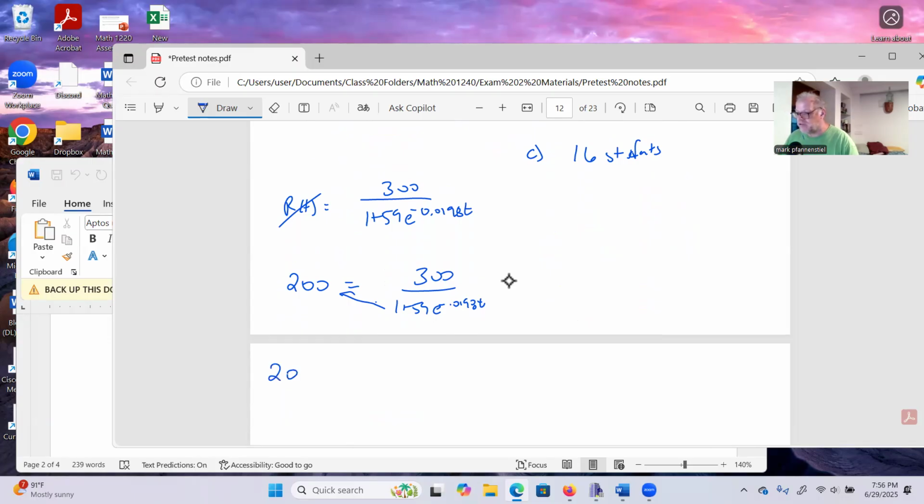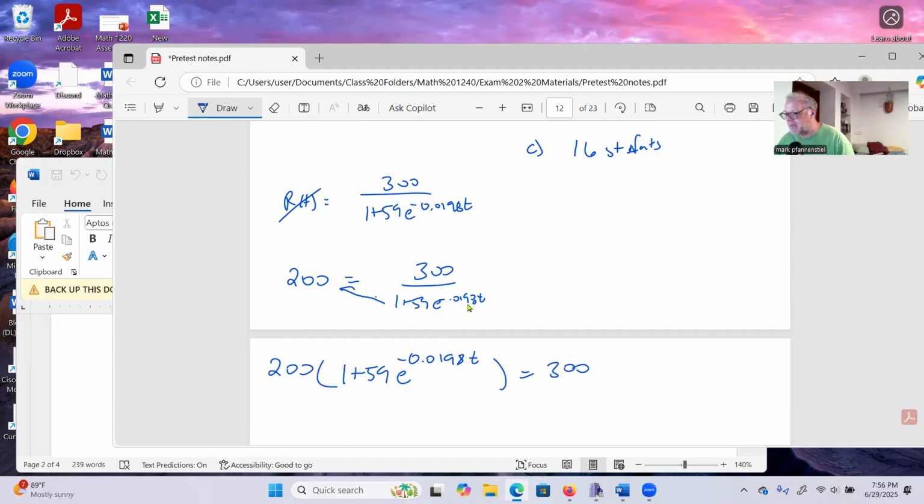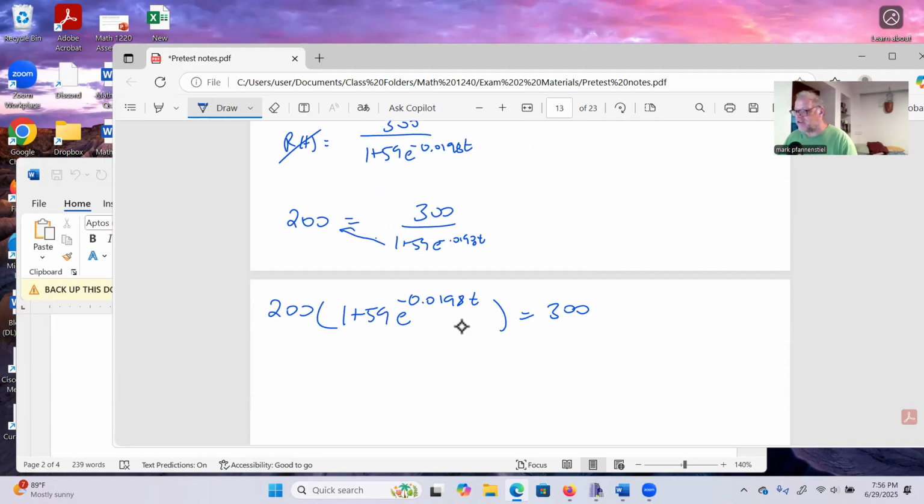So we have 200 times 1 plus 59 e to the negative 0.0198 T, and that is equal to 300. We could divide by 200, or we could factor it and subtract 200. Let's go ahead and subtract.